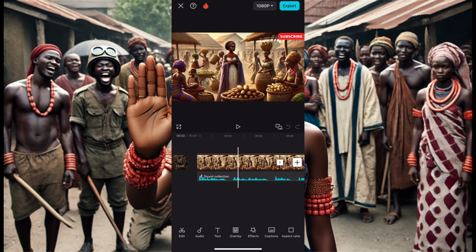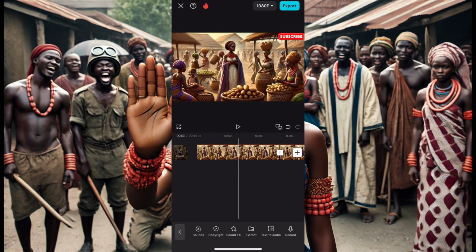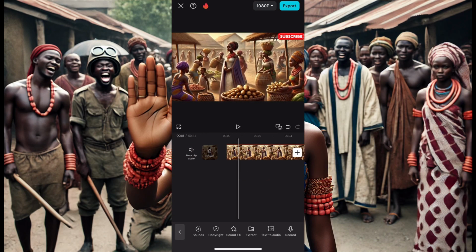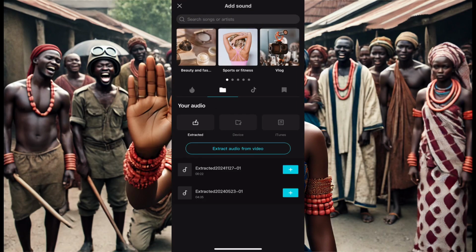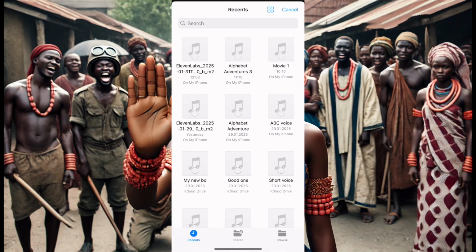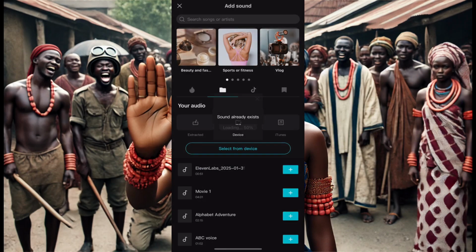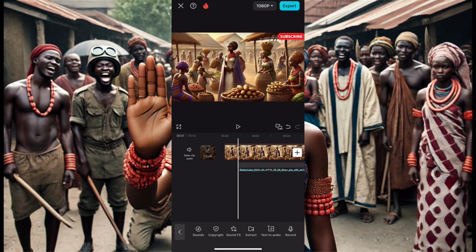What I'll do here is remove this sound, because the initial sound was not there. So I'll go back to sounds, click here, go to sound, then go to device. I click device, take from your device, and take my sound that I already generated. I've taught you guys how to generate sound, and I know everybody knows how to generate. Then you click the plus, so you have your sound in already. So this is my sound.